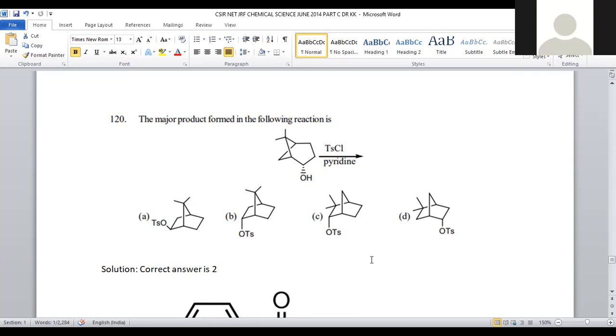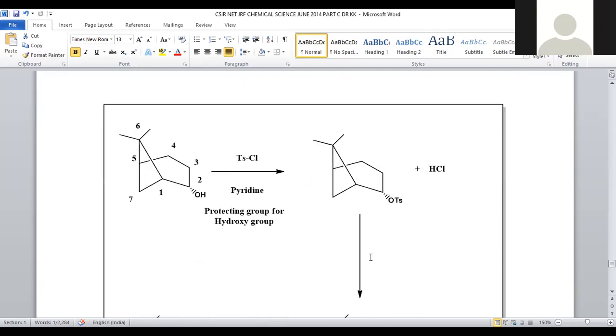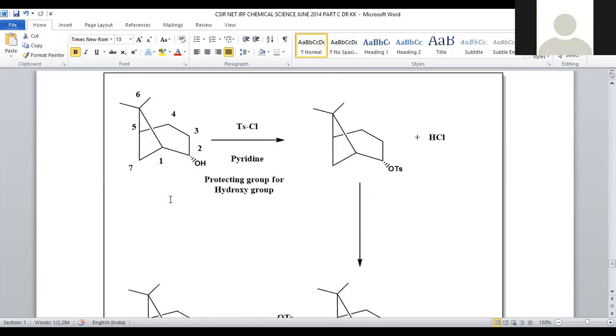Let us see the detailed mechanism for this reaction. We are taking the starting material and the numbering of the carbons also assigned. Always the priority is given for bridged carbon, so that here bridged carbon is assigned with number 1, followed by second carbon with hydroxy, third carbon, fourth, fifth, sixth carbon, again it is the bridged one, and the seventh carbon will be there. This will be the numbering of the carbons for this bicyclic ring system. It will be added with tosyl chloride in the presence of pyridine base catalyst.